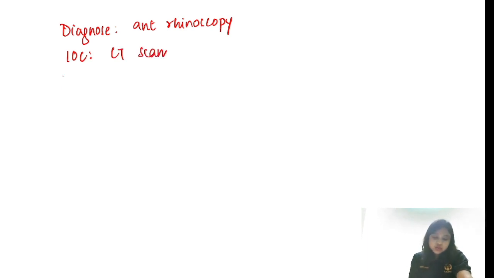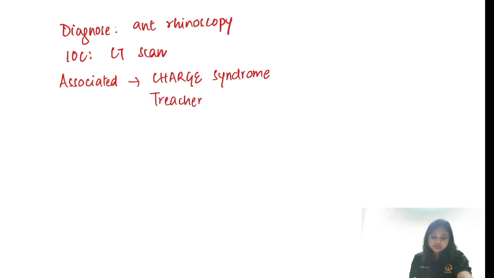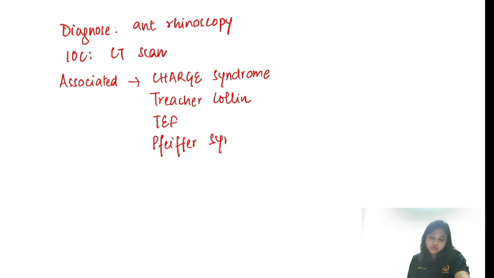Now, it is associated with various syndromes, like you have the CHARGE syndrome, Treacher-Collins syndrome, tracheoesophageal fistula, or some disorders of craniosynostosis as well, Pfeiffer syndrome.